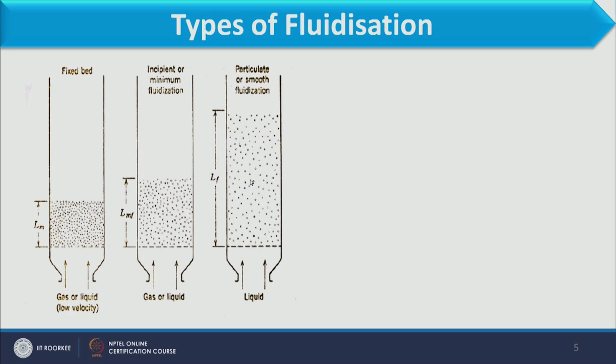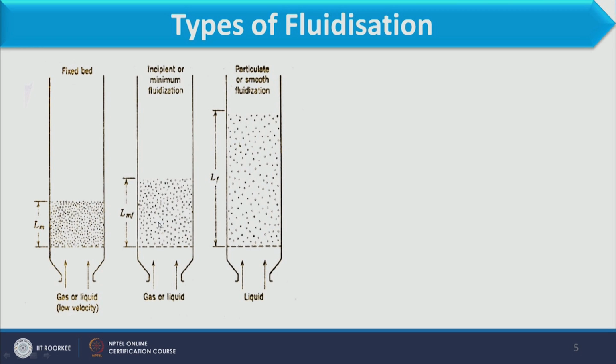Here the height of the bed increases significantly, but throughout the bed the particles are distributed uniformly. It is not like there are more particles in some spaces and fewer in others. In this condition, it is uniformly distributed. When this condition is achieved, the height of the bed is referred to as Lf, and this particular condition is called particulate or smooth